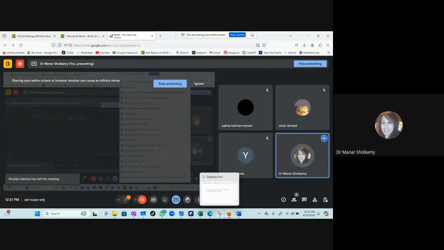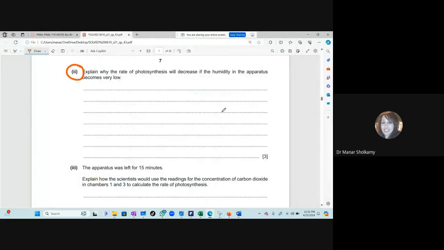Yusuf and Omar, can you please give me an answer to this question? We have very little humidity. Why will this make the rate of photosynthesis very low? It will decrease the water concentration around the leaf, so the stomata will close. Excellent. You have a leaf, and outside the leaf it is very dry. We have low humidity. So the water potential inside the leaf will be very high, and the water potential outside the leaf will be very low, just like Yusuf said.